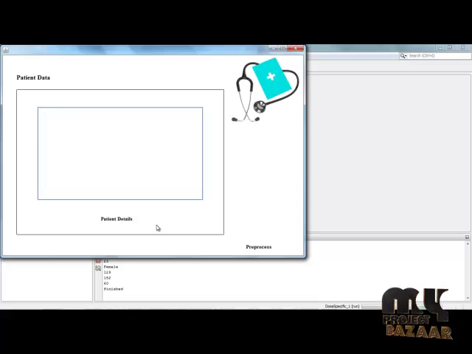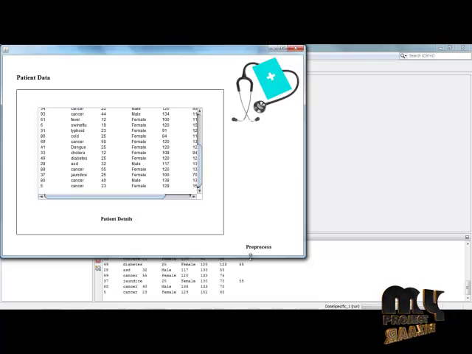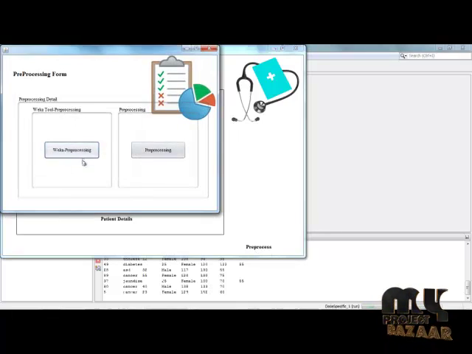Then pre-process. Pre-process means initially we get the details from the patient details, then click pre-process, then select Weka pre-processing for the data pre-processing.